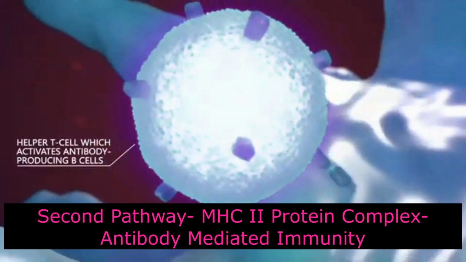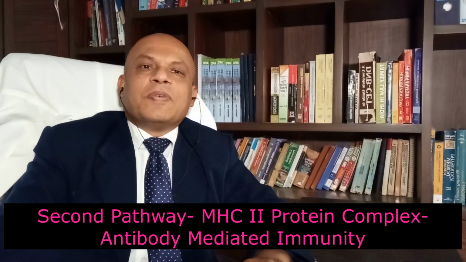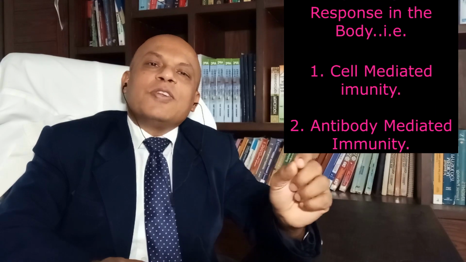So this mRNA vaccine, the Covishield, triggers both the cell mediated immune response and the antibody mediated immune response.